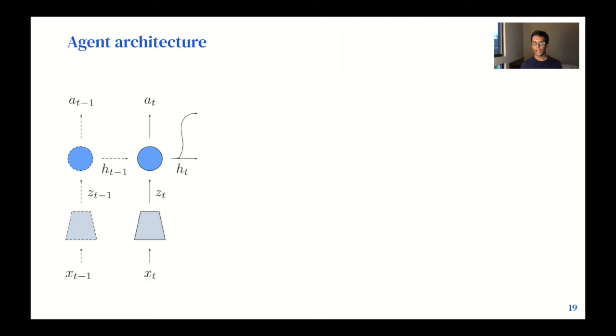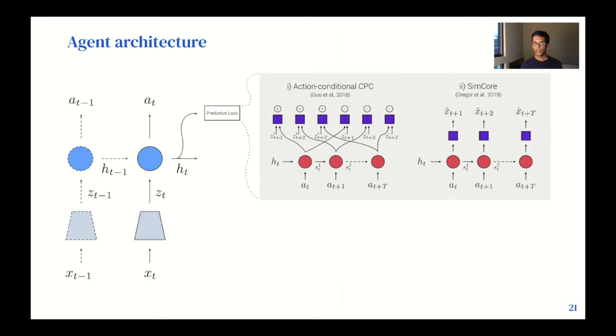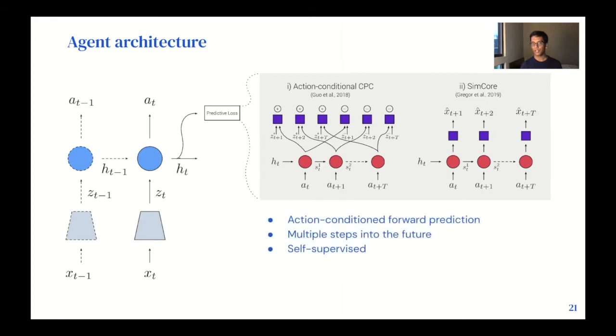Along with this, we have a predictive loss that operates on the hidden state of the policy RNN. We experiment with two choices of these auxiliary predictive losses. One is action-conditional contrastive predictive coding, and the other is SimCore. Both of these are fairly similar in that both involve action-conditioned forward prediction, so predicting a representation of what future observations are going to look like. Both of these are unrolled for multiple steps into the future, and these are purely self-supervised. So all of these observations and actions are coming from the trajectory that the agent traverses in this environment, and no labels were used.